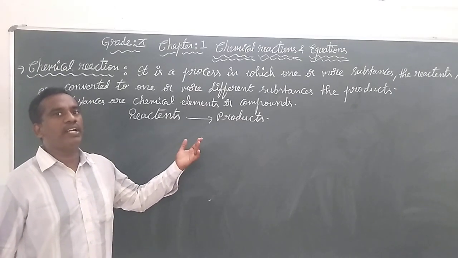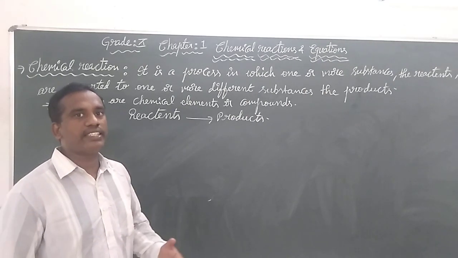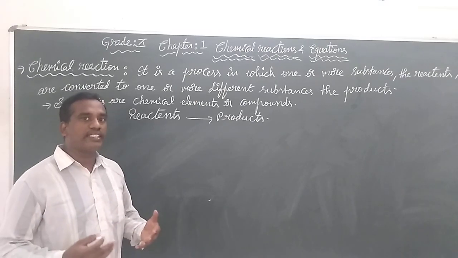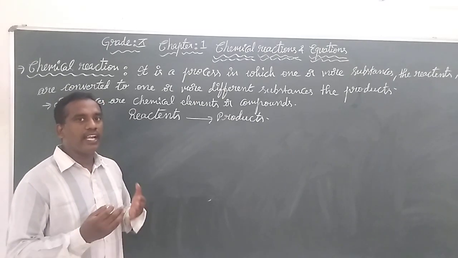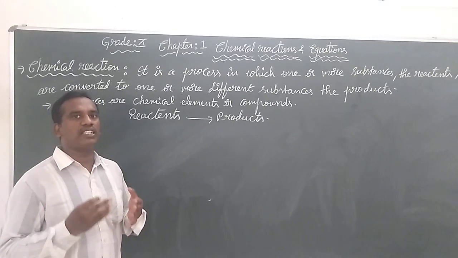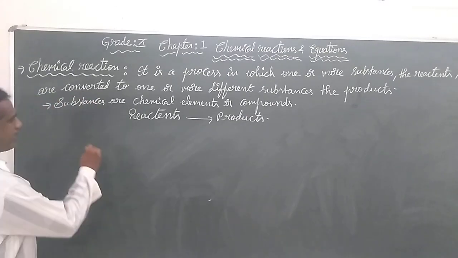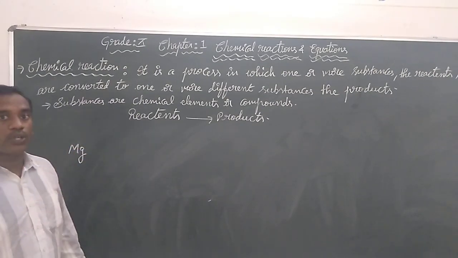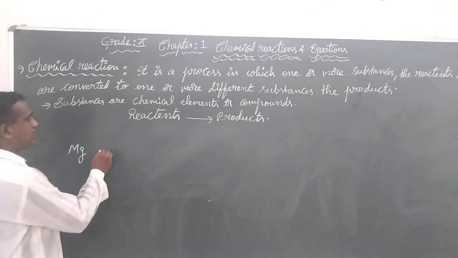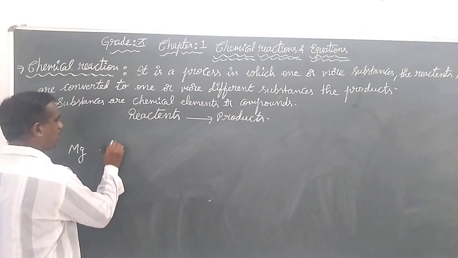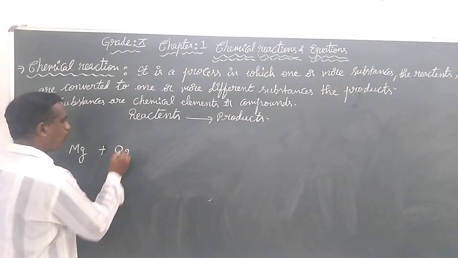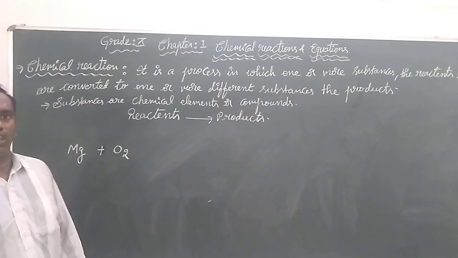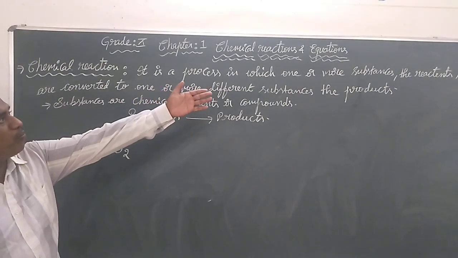Some of the elements that we learned in grade 9, we are going to recall. Magnesium is a metal, and in elemental form we represent it as one magnesium. An oxygen molecule in elemental form is O2. Reactants is a plural word, meaning one or more substances.